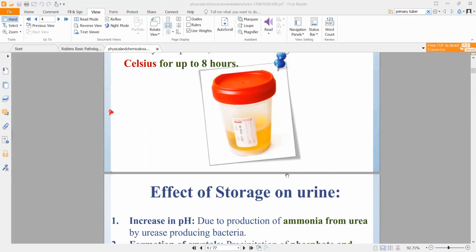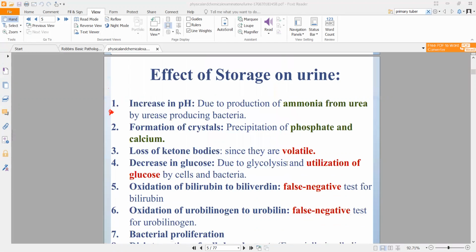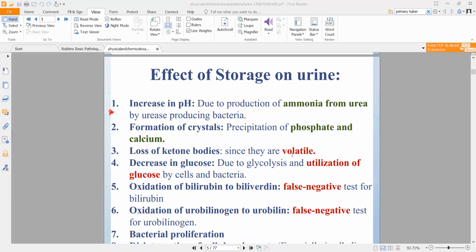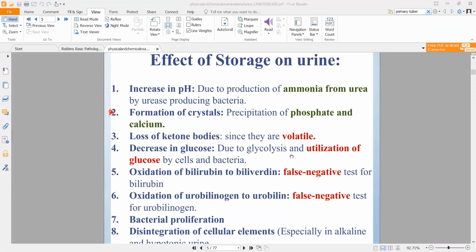Okay, I will show you what are the effects of storage. And I don't think you have how to store. Yeah, you do have preservation of urine, right? Now coming to effects of storage, once you are storing urine, what will happen? Right?